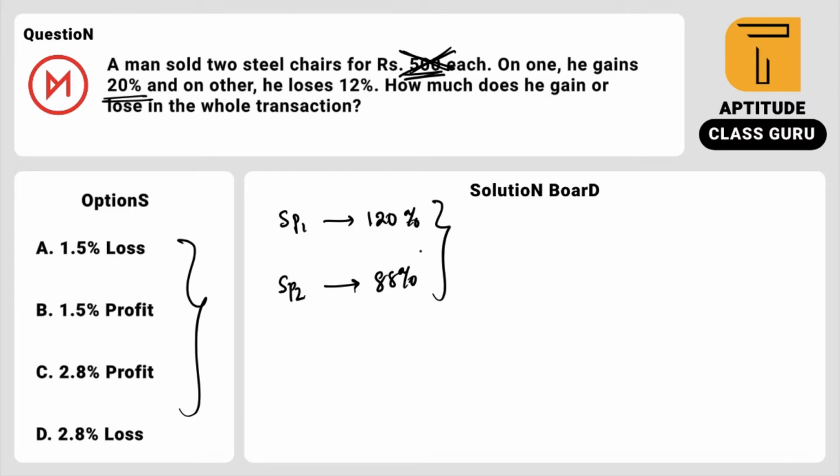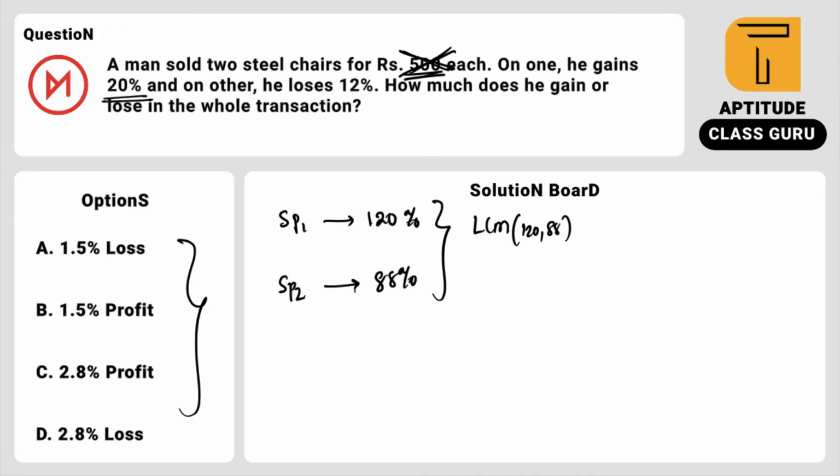I am taking the selling price as a multiple of 120 as well as 88, which is nothing but the LCM of 120 and 88. So simply, gain of 20 means 120, loss of 12 means 88.